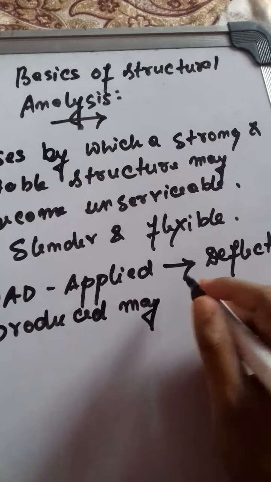So this is one of the most common unserviceability states which we can see.